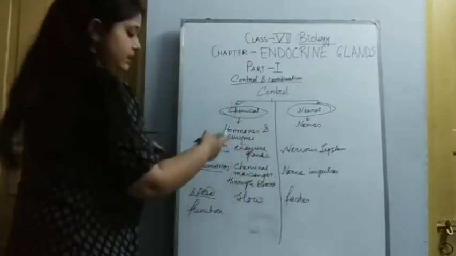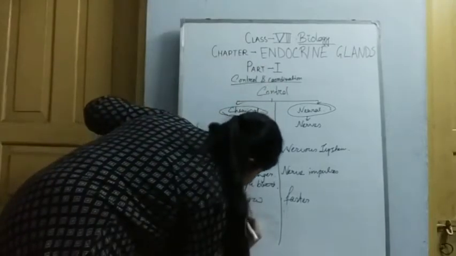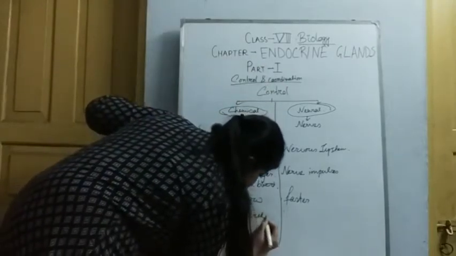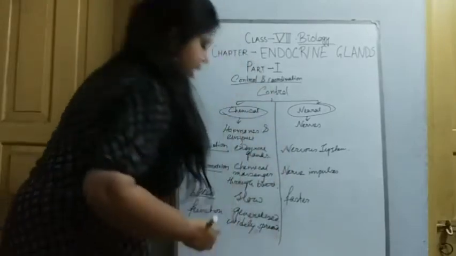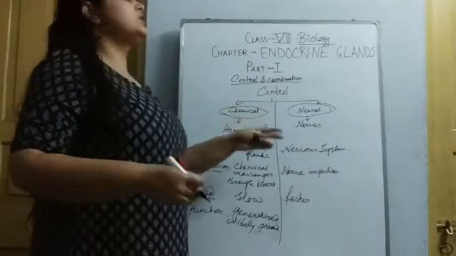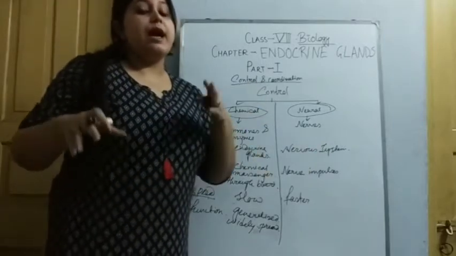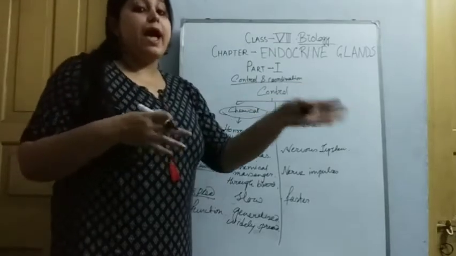The function of these chemical messengers is generalized and also widely spread, and it acts on the target cell. The hormones are secreted into the blood, mix with the blood, and go to the target cell to act.